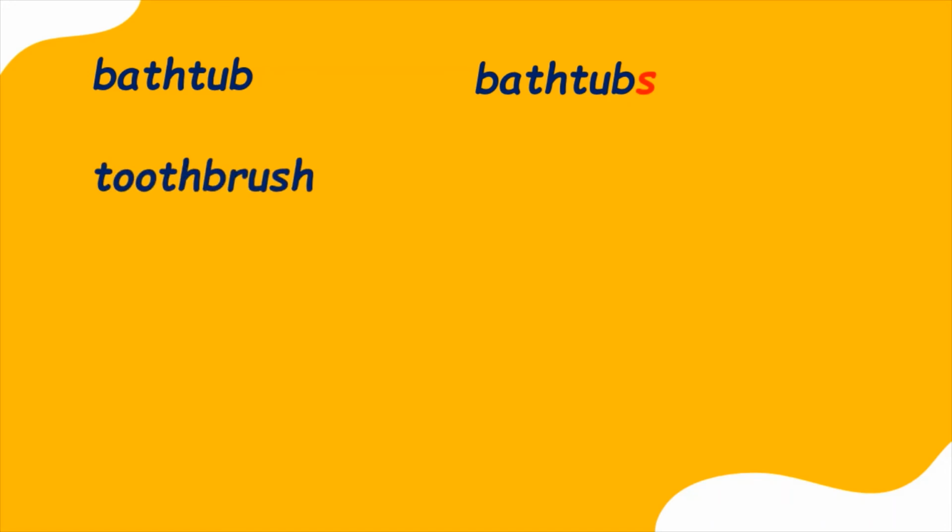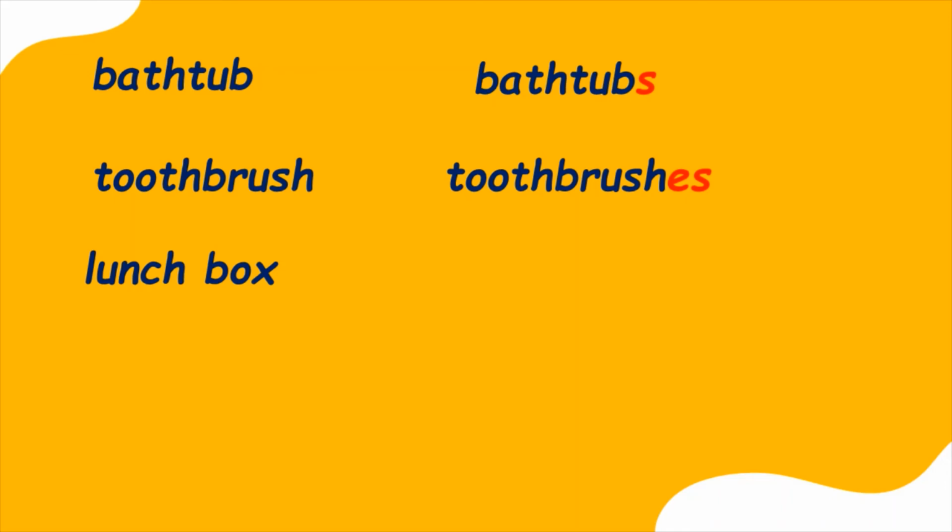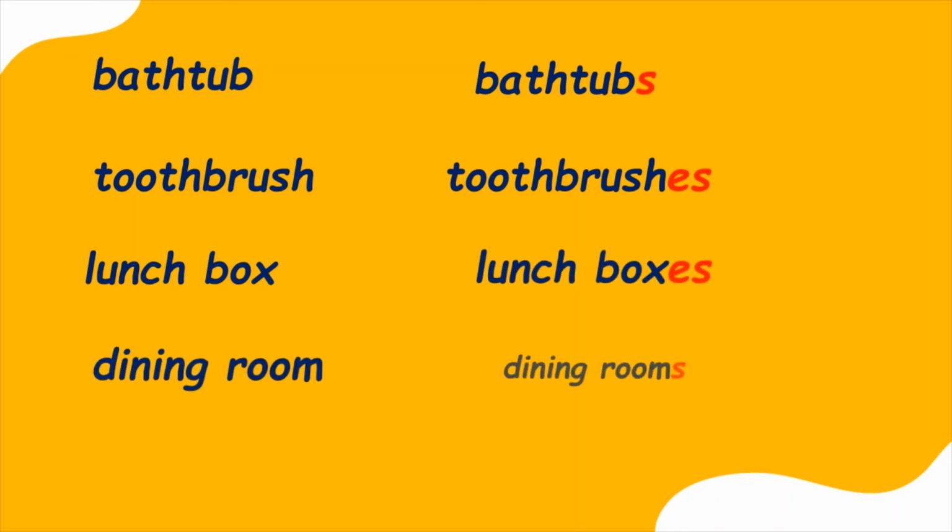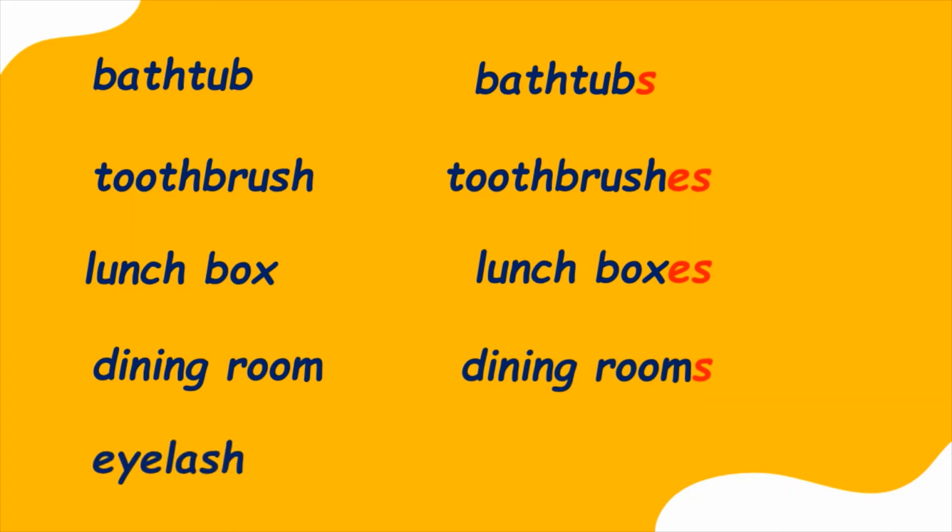The plural of bathtub is bathtubs, toothbrush, toothbrushes, lunchbox, lunch boxes, dining room, dining rooms, eyelash, eyelashes. All these are compound nouns since they are formed with the help of 2 nouns. And when we change them into the plural form, we add S or ES.